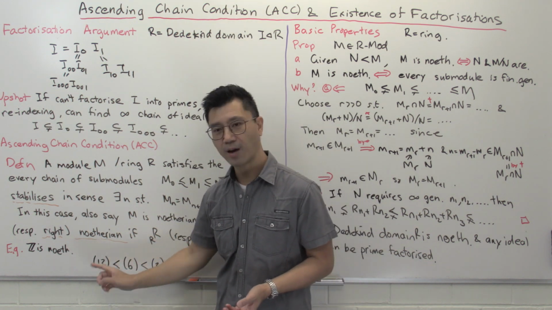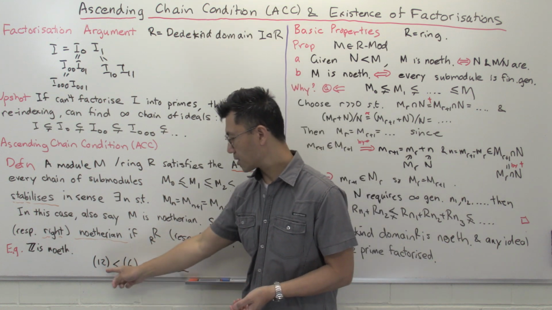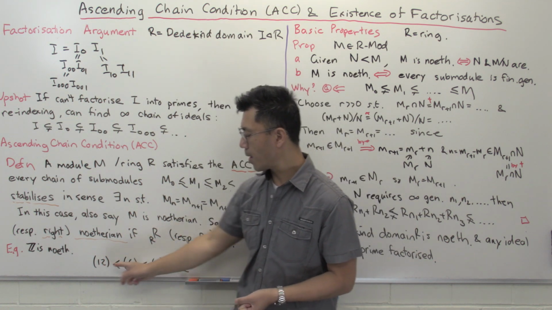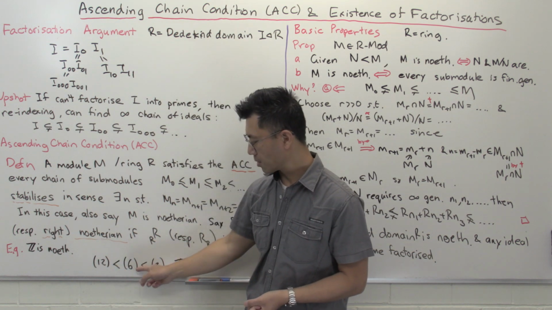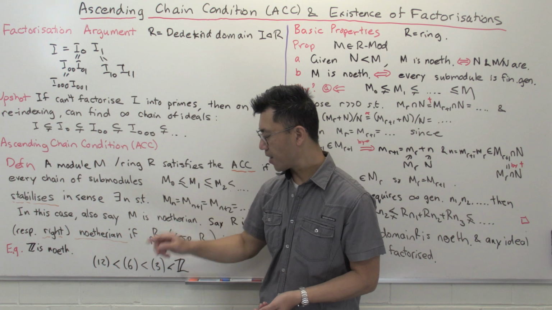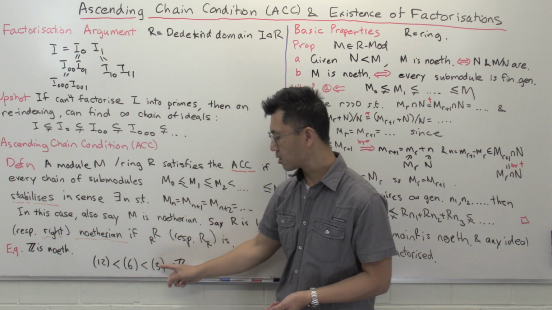If you start with 12, that's some ideal that may start your chain. When you get something bigger, since it's a principal ideal domain, you'll need a factor of 12, so you'll get something like maybe 6. And then to get something strictly bigger than that, you'll have to get another factor, so maybe 3.